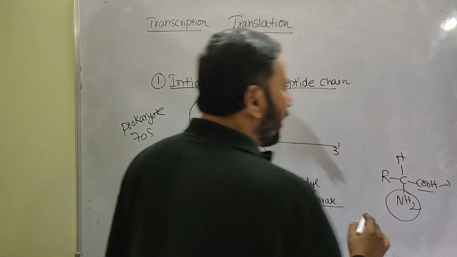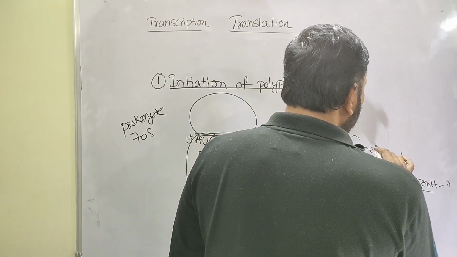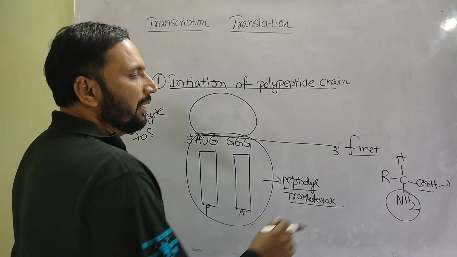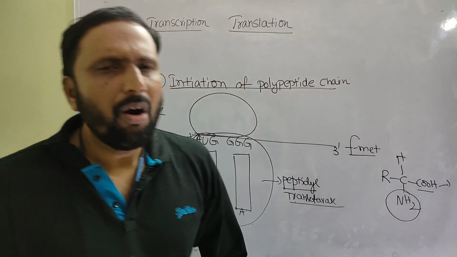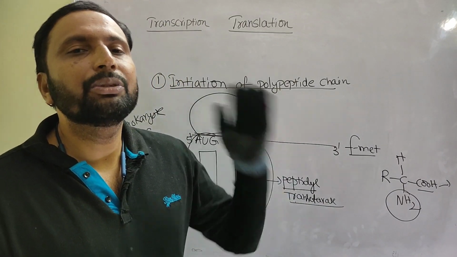That is blocked by the formyl group, hence it is called F-met, formyl methionine. Now not only methionine, all 20 types of amino acids are first inactive.